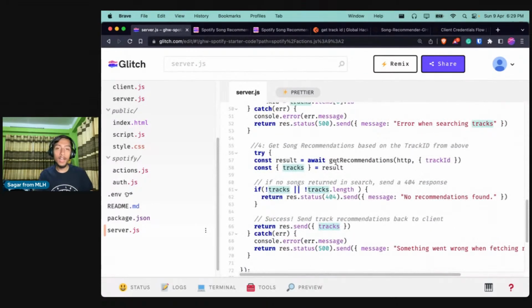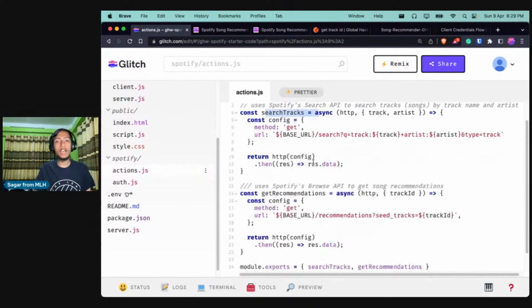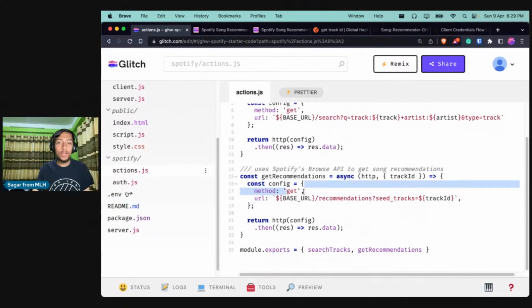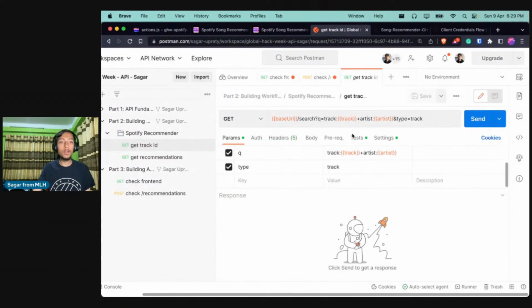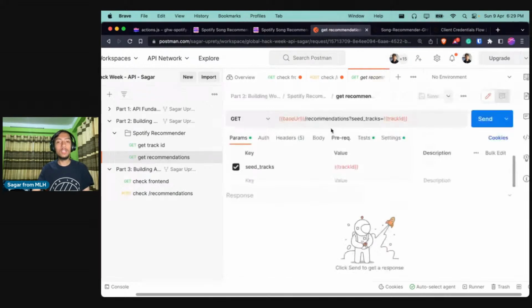And let us also see the get recommendation function in the recommendations tab. Awesome. So let us go to script.js once again. Sorry, not script.js, actions.js. And you can see we are again making a get request to the slash recommendations part, right? And we are passing the value of seed tracks as the track ID. So that is exactly similar to how we get recommendations over here, right? So if you go to the get recommendations button, you will see that we are setting the URL as slash recommendations, and we are passing the value of the seed tracks query parameter as the track ID.